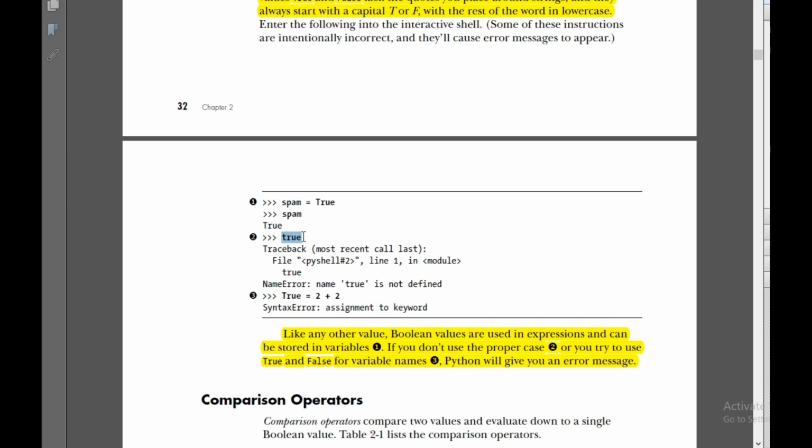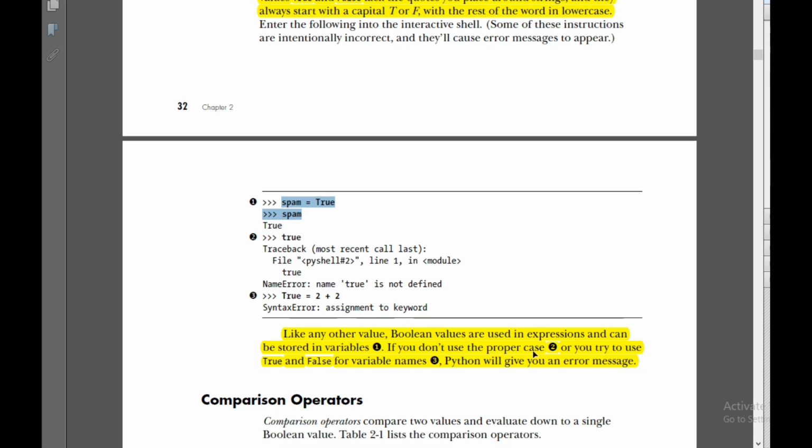Now you have here true, but it is not a boolean value because it is not starting with a capital T. So it will give an error saying true is not defined. Then next is the boolean value True, for which you are assigning some value, that is 2 plus 2. So the boolean value True or False cannot be used in an assignment statement. That time also it will give an error. Like any other value, boolean values are used in expressions and can be stored in variables. As in the first example, boolean values can be stored in variables.